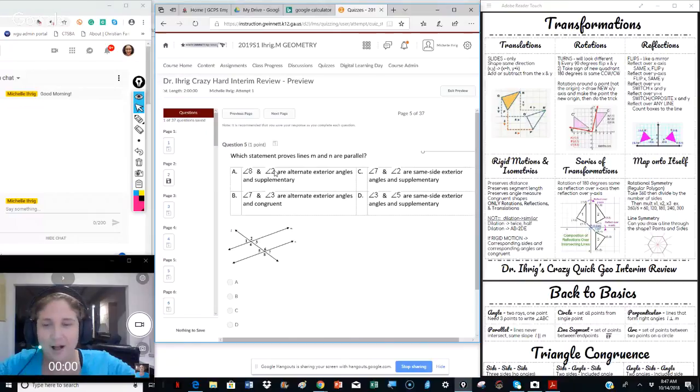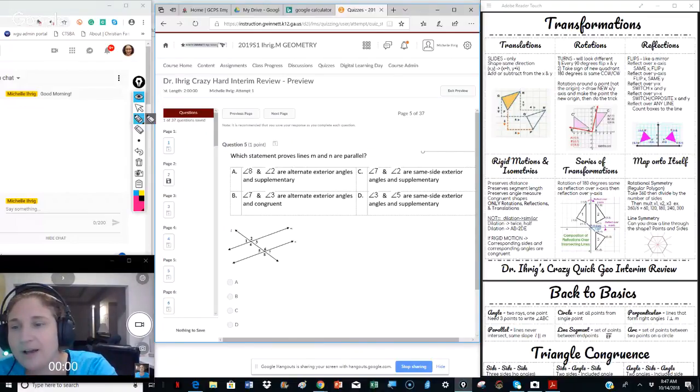Which statement proves lines M and N are parallel? Remember, when we have parallel lines, we have all these different types of angles, but the converse is also true. If we have these types of congruent angles, we can then prove that those lines are parallel. So which of these is true?